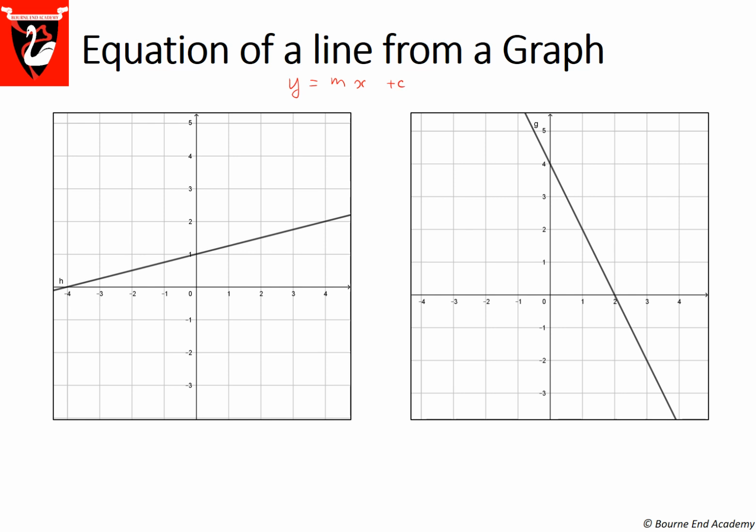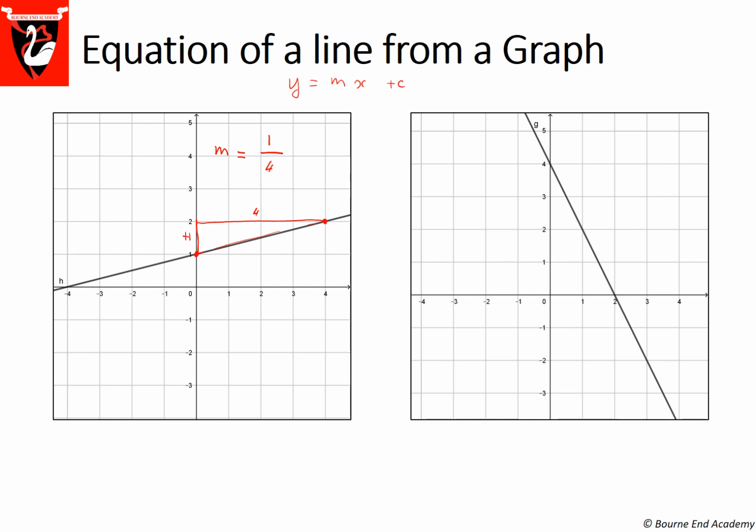For each line, I'm going to start by finding the gradient. I choose 2 points that are easy to read. That is an easy point. I follow the graph, and the next easy point I find is that one. I connect the 2 points by going up for my change in y, so I need to go up 1, and I need to go across by 4. This means that my gradient, m, is the change in y, 1, over change in x, 4, in this case a quarter.